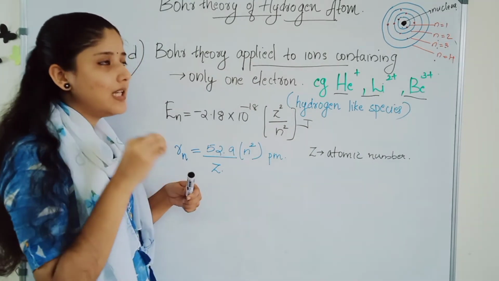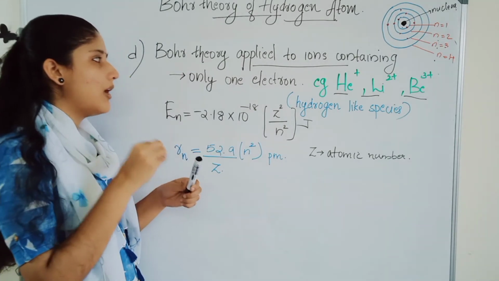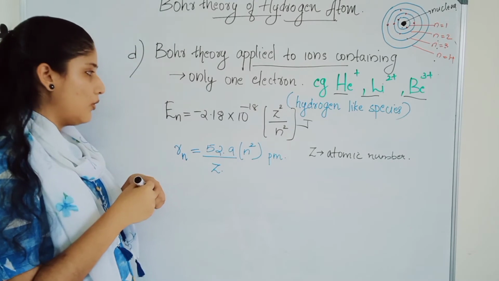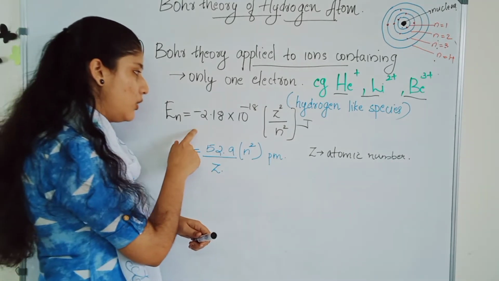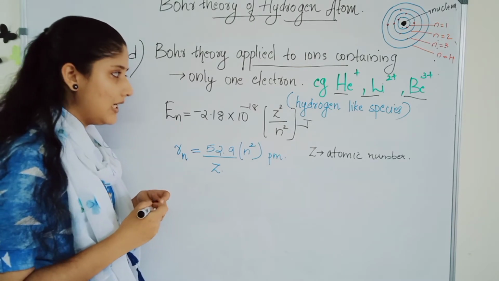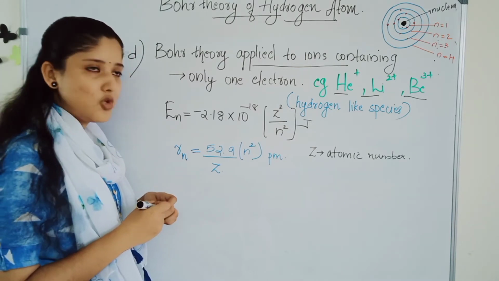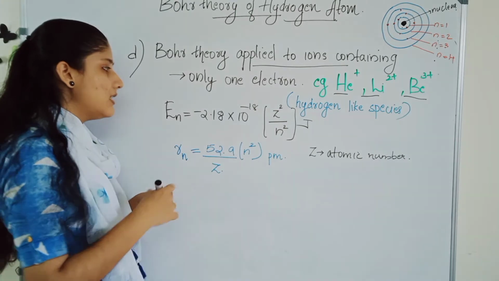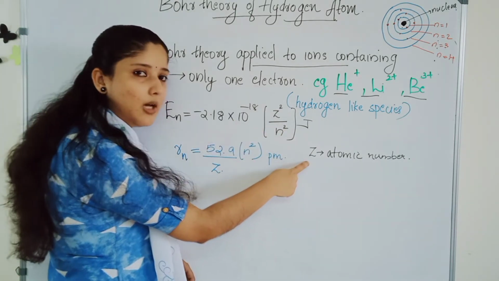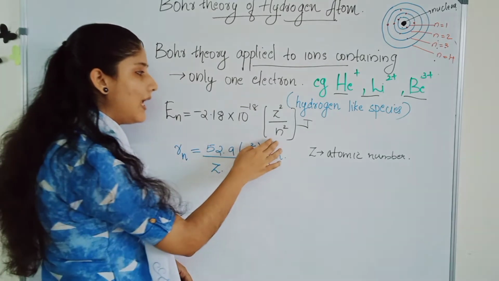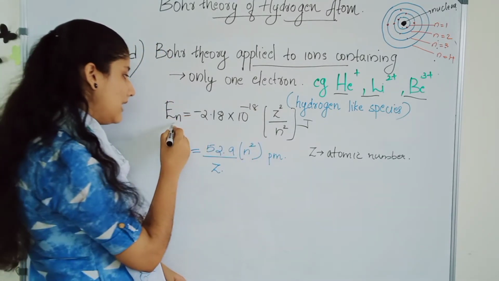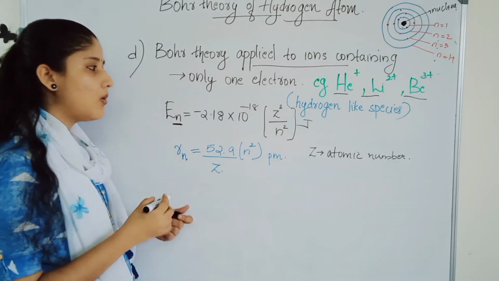For hydrogen-like species, or ions containing only one electron, the energy can be found with the equation En is equal to minus 2.18 into 10 power minus 18 into Z square by n square joule. Z is the atomic number of the corresponding atom, and n is the stationary orbit level, the principal quantum number.